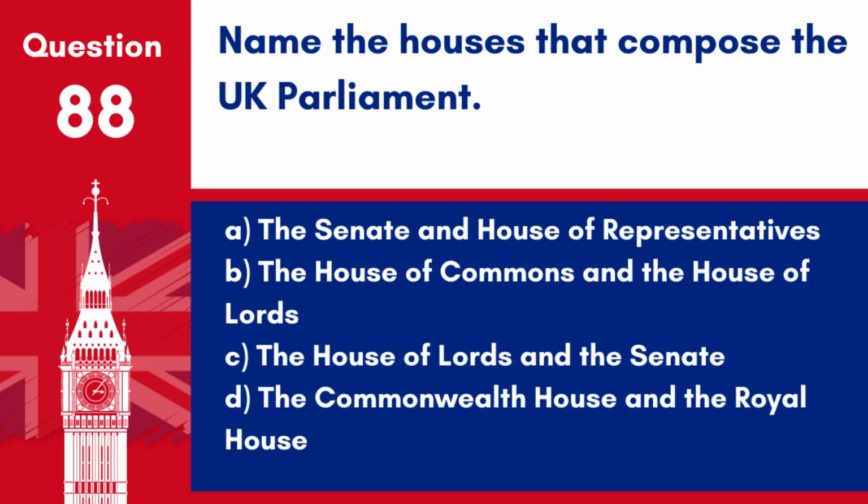Question 88. Name the houses that compose the UK Parliament. A. The Senate and House of Representatives. B. The House of Commons and the House of Lords. C. The House of Lords and the Senate. D. The Commonwealth House and the Royal House. Answer B. The House of Commons and the House of Lords. These are the two chambers that make up the UK Parliament, involved in making and passing laws.